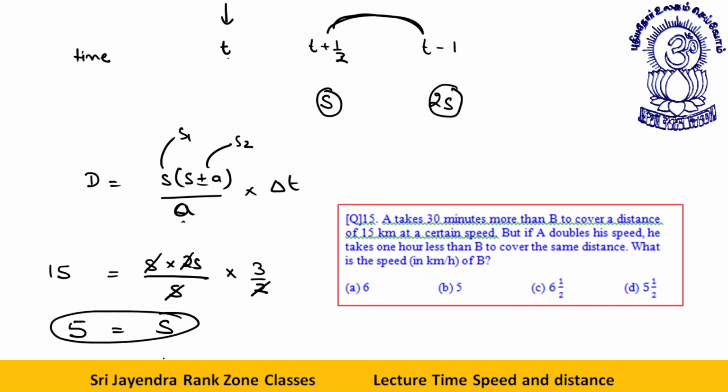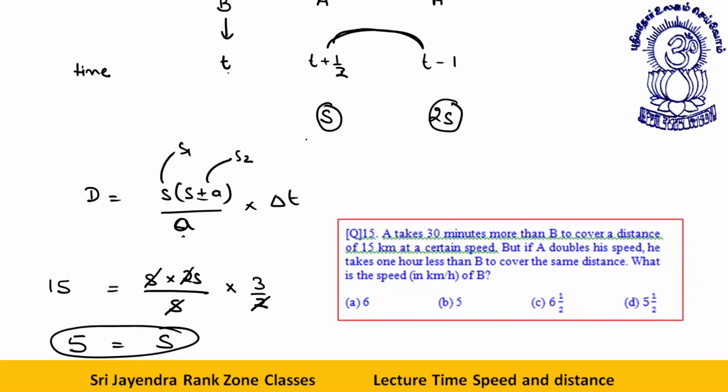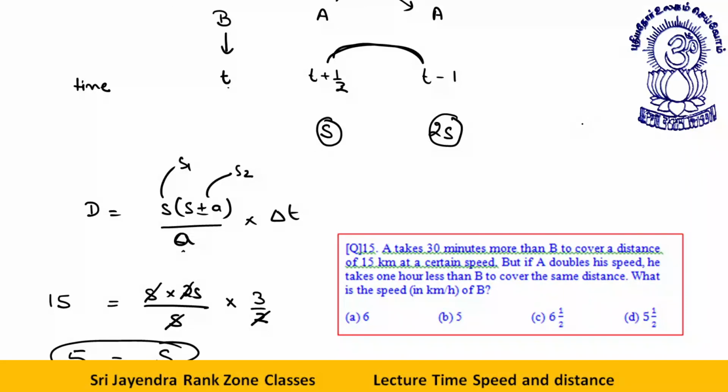What is the speed of B? We have to find the speed of B, no problem. So first of all, let's talk about A. Speed of A is 5. So time of A will be 15 by 5, that is 3. So time of B will be 2.5. Okay, so speed of B will be distance upon time, 15 upon 2.5. That will give you 6. That is option A, your answer.